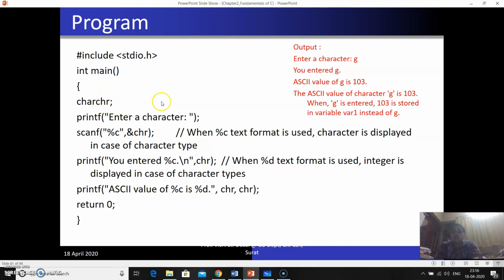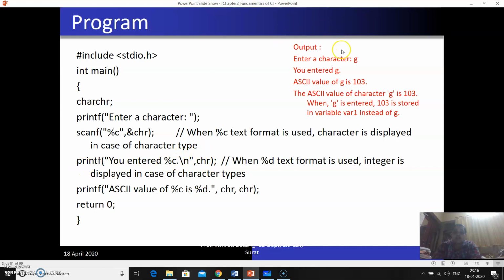Now, whenever you declare variables, the compiler does not know which variable you are referring to. So we are informing the compiler that at the address of chr, you have to store the value. So we enter the value G. If we print it, "you entered %c", so chr is G, and that is going to be copied over here.